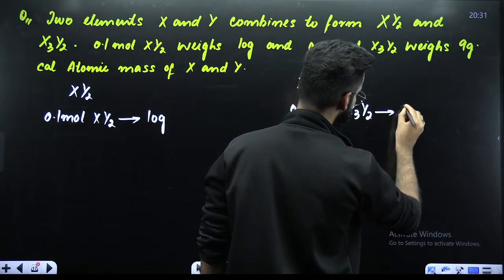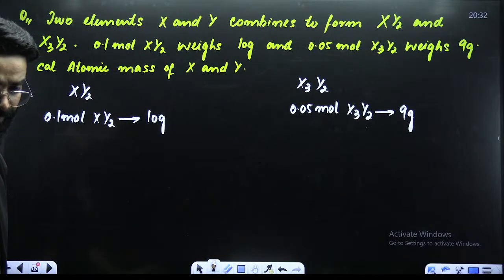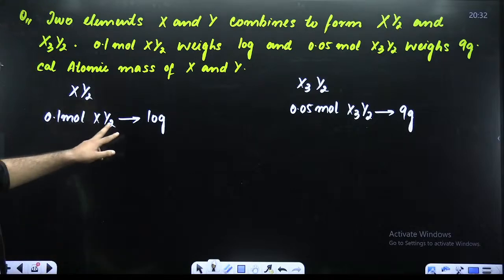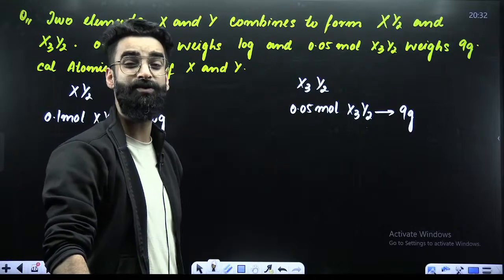Its mass is how much? 9 grams, as per the question. In the question it's mentioned: 0.1 mole of XY2 has a mass of 10 grams, and 0.05 moles of X3Y2 has a mass of 9 grams.